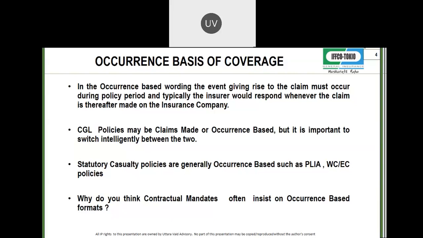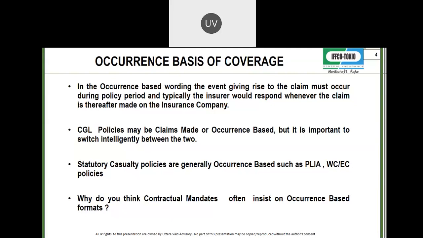Now, statutory casualty policies are generally occurrence based. So, Public Liability Insurance Act, what is the government saying? That as and when you are handling hazardous substances, you must have a Public Liability Insurance policy. The government cannot be bothered whether you are renewing the policy year after year. Government statutory policies will say, take the policy, and if the accident happens when you have the policy, you should be allowed to claim whenever.